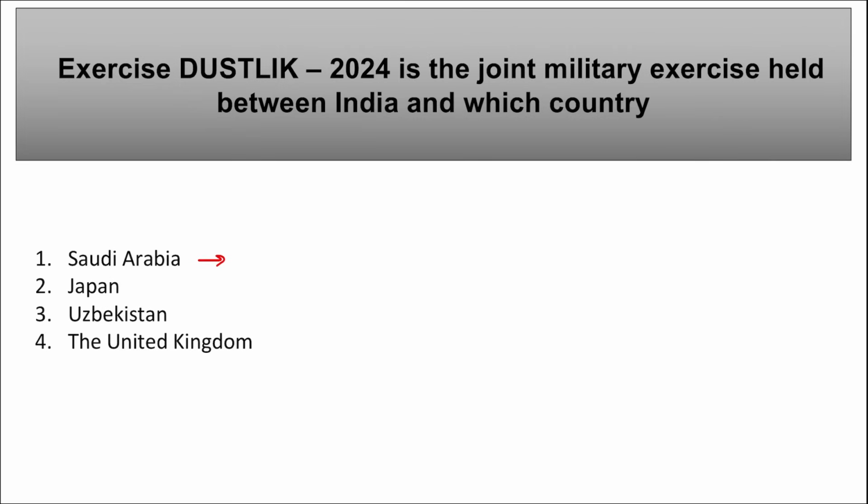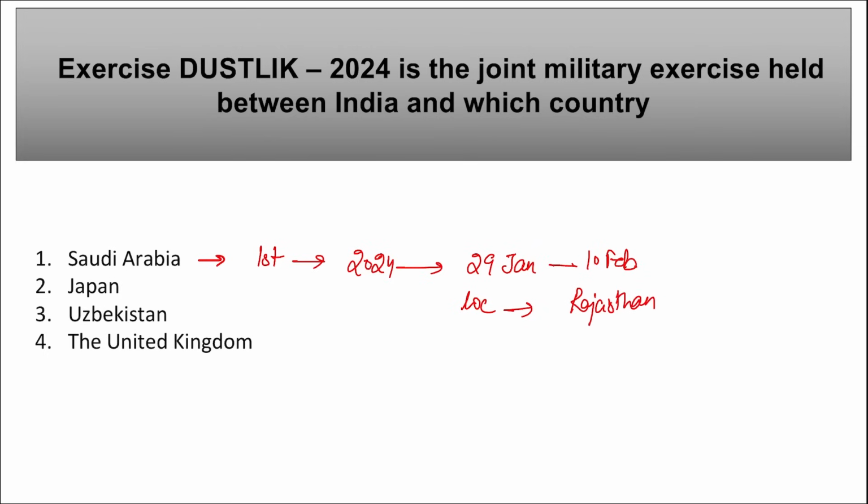For the Sada Tansik exercise held between Saudi Arabia and India, the first ever edition was held in 2024 only. This was the inaugural edition, held between 29th of January and 10th of February. What is the location where this exercise was held? The location being Rajasthan, India, and this was the first ever edition of this exercise.